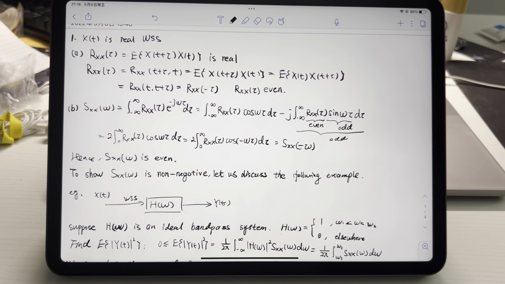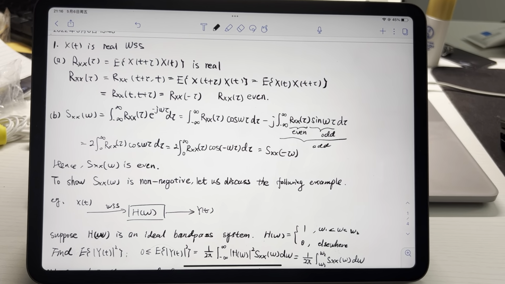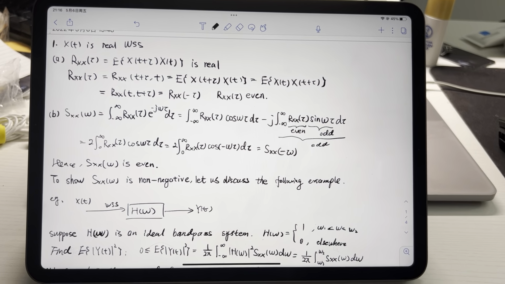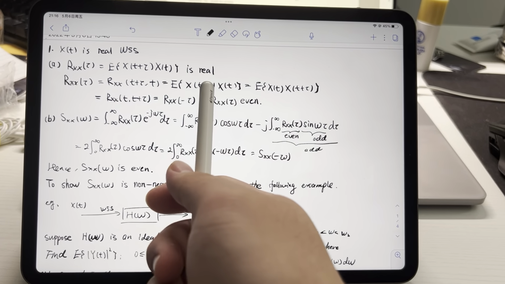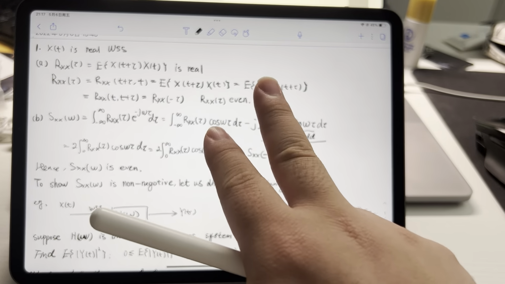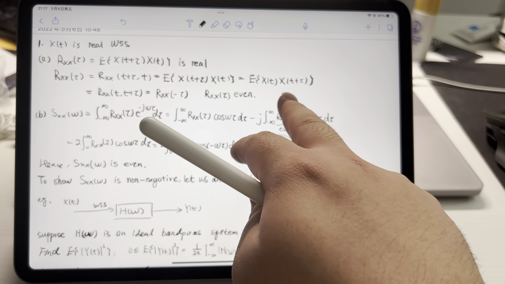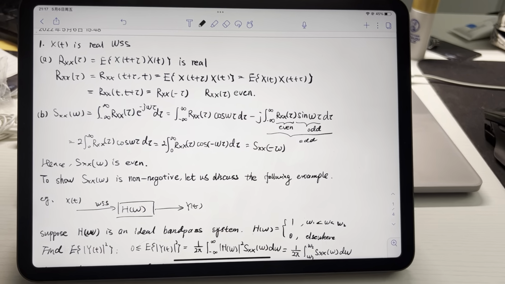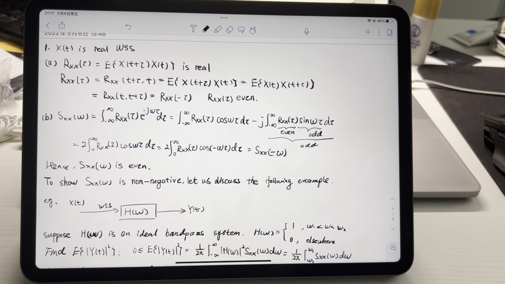So let's qualify the other part. RXX(tau) equals the expectation of X(t plus tau) times Xt. It equals this, so it's obvious. And we can change the sequence of these two parts, so it equals the expectation of Xt times X(t plus tau), and this equals RXX(negative tau). So RXX(tau) is an even function and is real.